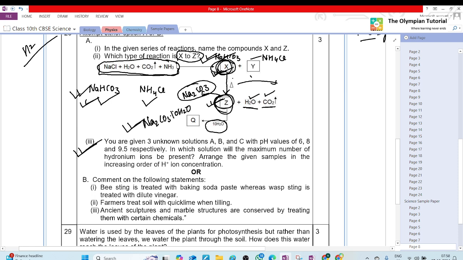Endothermic, we can say, because heat is given. And another type, NaHCO3, breaks down into three products. So this is also a decomposition reaction. Next, third.